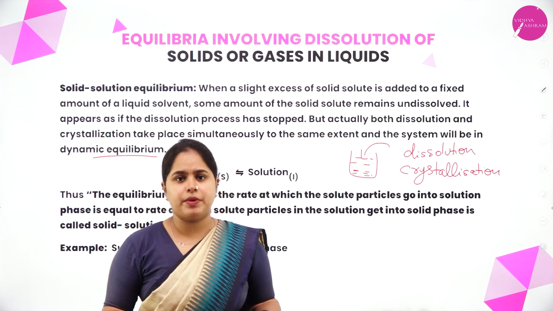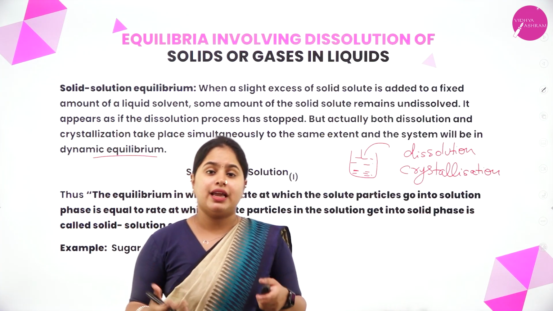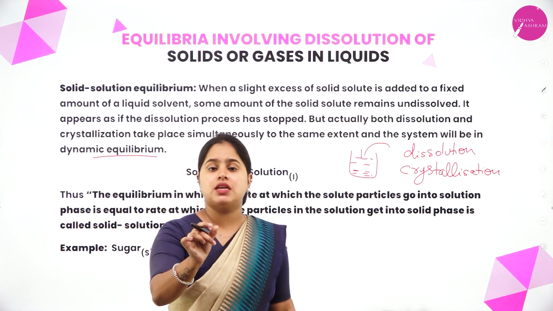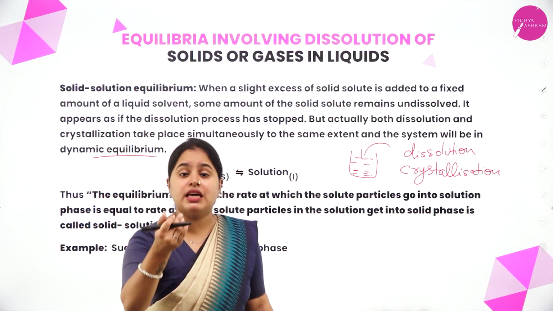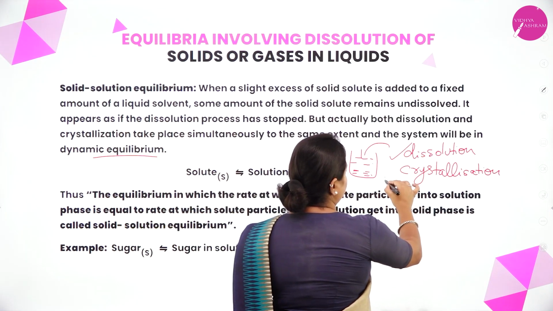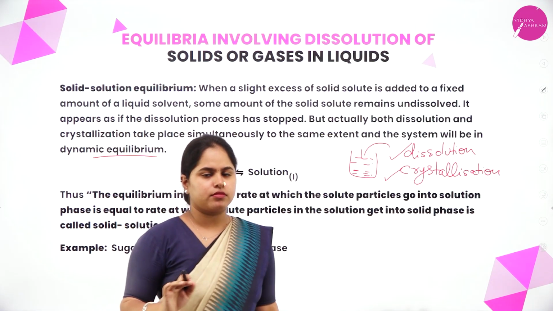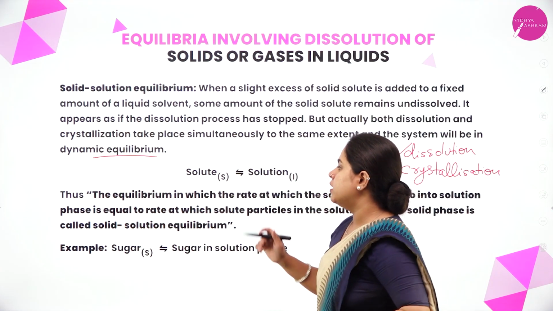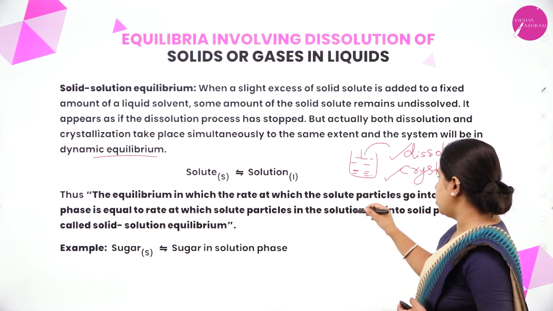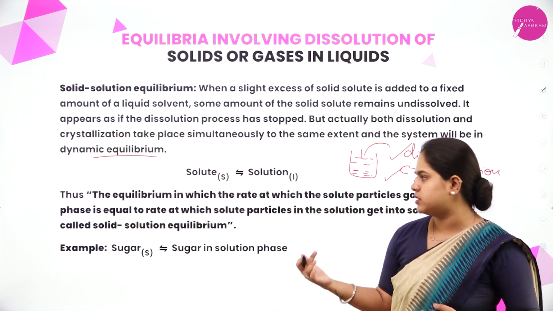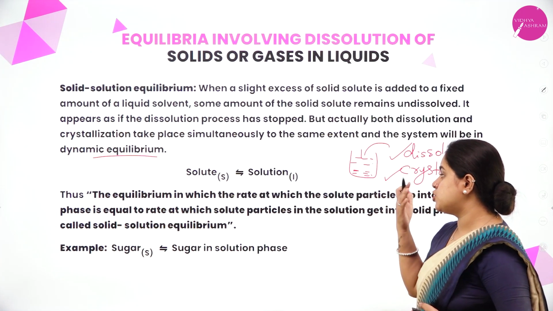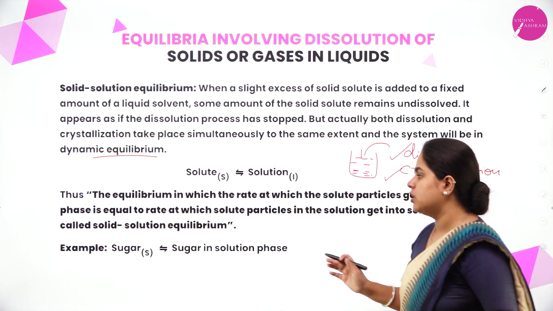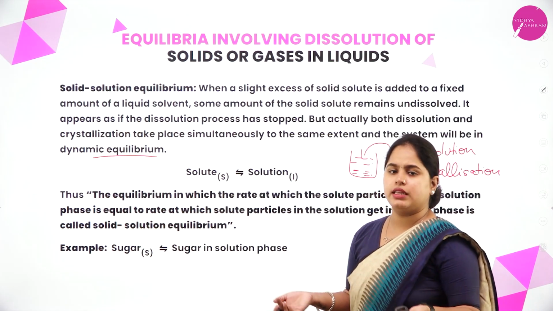But what exactly is happening? Did the reaction stop there? No. The reaction is happening here. The crystallization process is taking place. So we can say that the system has attained equilibrium when the rate of dissolution is equal to the rate of crystallization. I hope it is clear. Thus, the equilibrium in which the rate at which solute particles go into the solution, that is dissolution, is equal to the rate at which solute particles in the solution get into the solid phase, that is crystallization. When that rate becomes equal, we can say that they are in equilibrium.